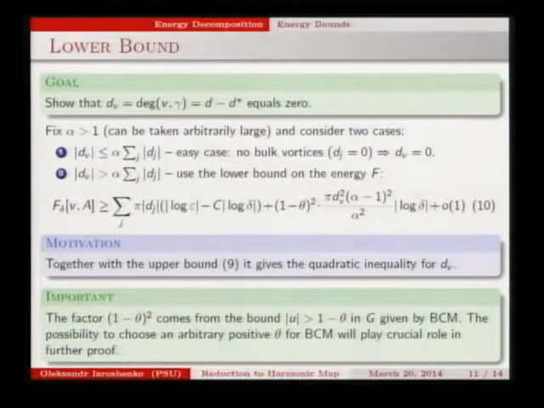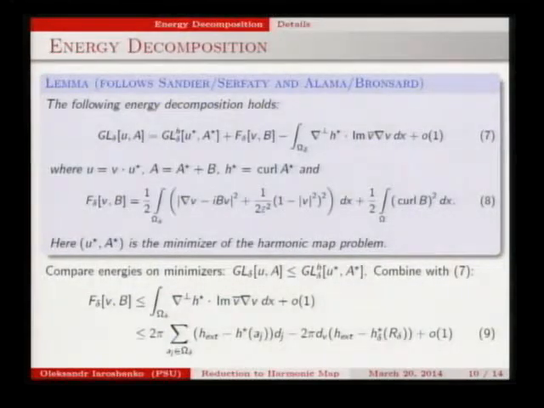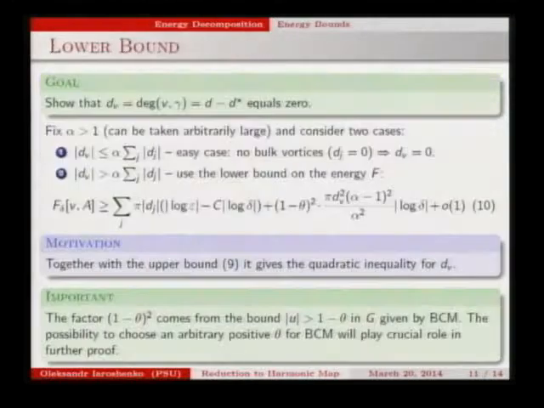If d_v is unbounded, we don't know anything about it. To understand how it can behave, we show the lower bound now on this energy F. The previous page showed you the upper bound on F. Now we show the lower bound on energy F. That consists of a part coming from the ball construction method, so energy inside balls, and this term that comes from energy outside balls, outside these bad disks that the ball construction method gives us.